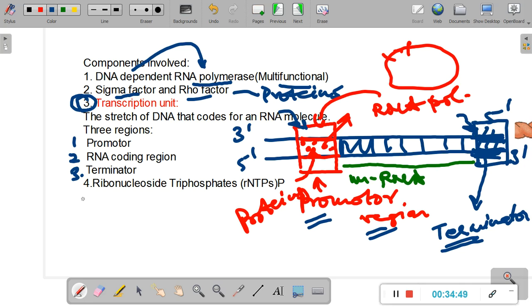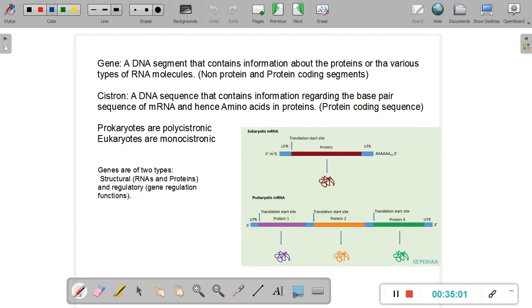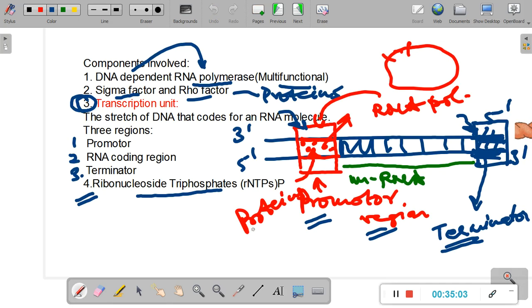And the last component that is involved in the process of transcription is known as the ribonucleoside triphosphates, or rNTPs. So we will just take a break here, and we'll meet up in the next session to continue.